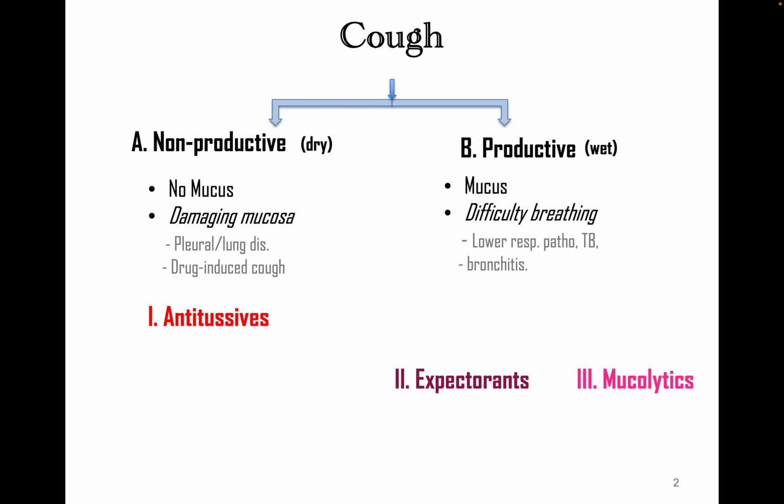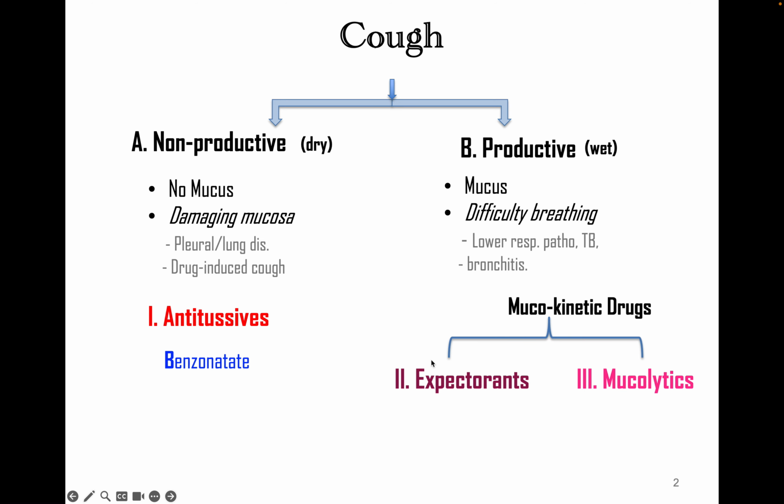So there are only 3 classes of drugs and only 6 drugs to learn from this lecture. Okay, it's a very easy lecture. I think it is the easiest in pharmacology. The expectorants and mucolytics classes are together called mucokinetic drugs. First, antitussives: the 3 drugs you need to learn. Benzonatate, a non-narcotic cough medication, a benzoate ester. The second one, codeine, an alkaloid prepared from opium. And the third one, a methyl-containing phenanthrene called dextromethorphan.